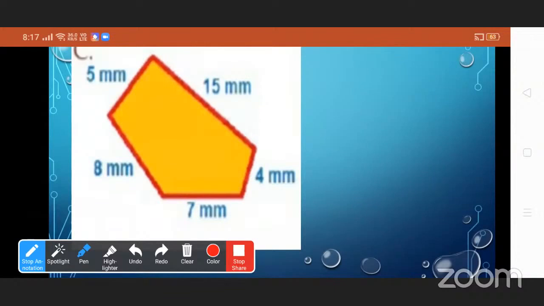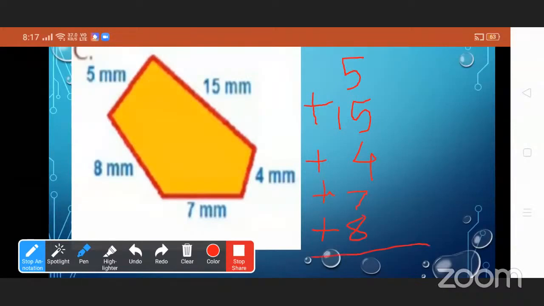Yes. Now tell me the sides one by one. 5 millimeter, 15 millimeter, 4 millimeter, then 7, and the last one is 8.